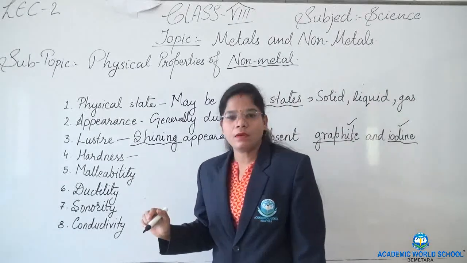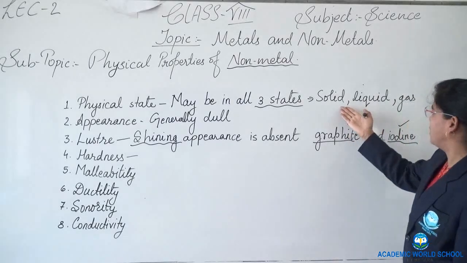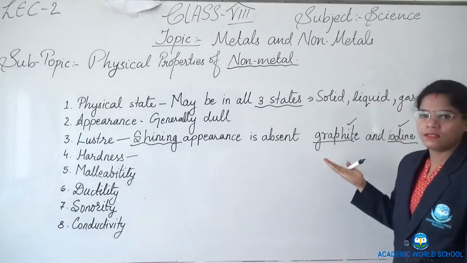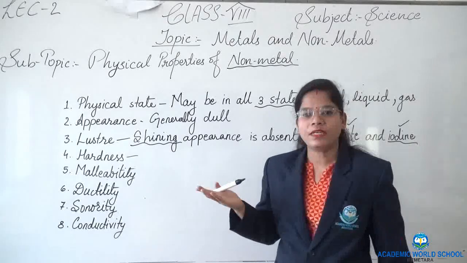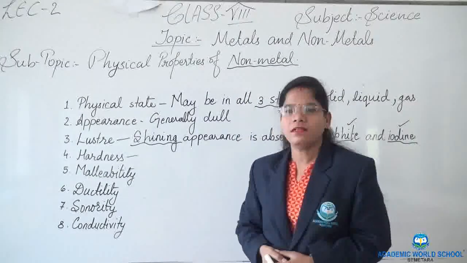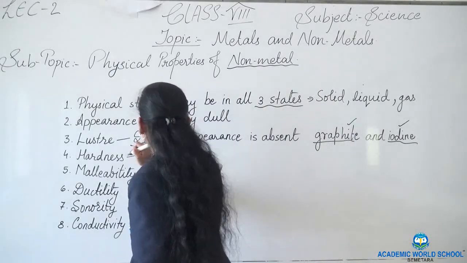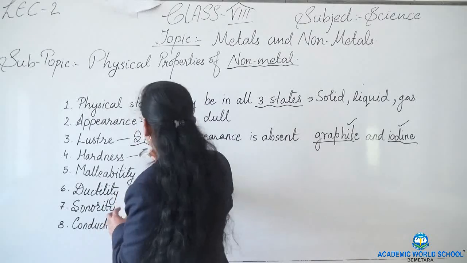In comparison with metals, mostly non-metals, as we had discussed, are found in solid, liquid and gaseous state. Their molecular arrangement is such that they are not very hard. They are generally soft.